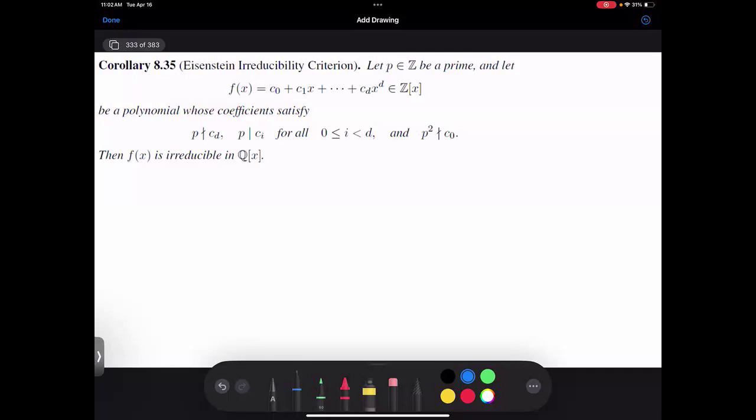And the first question you should ask is, wow, this is an extremely specific polynomial to be looking at. Will I ever have a polynomial like this? And the answer is yes. It turns out that there are some interesting and useful applications where your polynomials satisfy this condition, and this will allow you to deduce that it is irreducible.